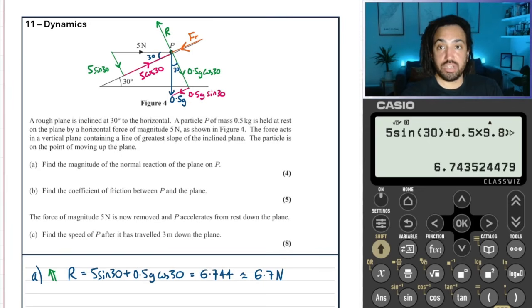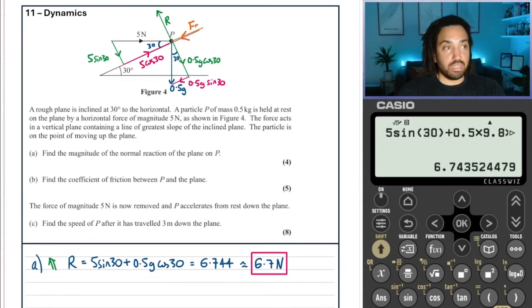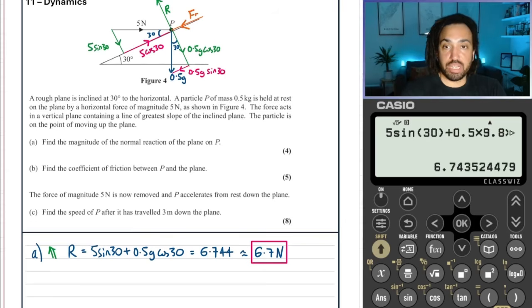Now it says find the coefficient of friction between P and the plane. Now we are looking parallel to the slope, clearly, because that's where the frictional force is going to be. So now let's resolve parallel to the slope.